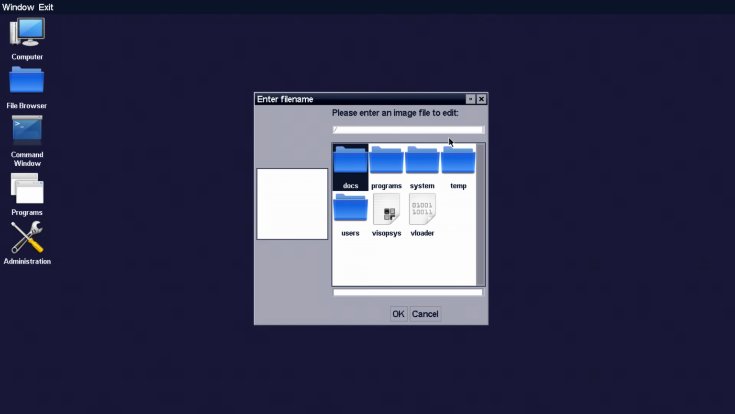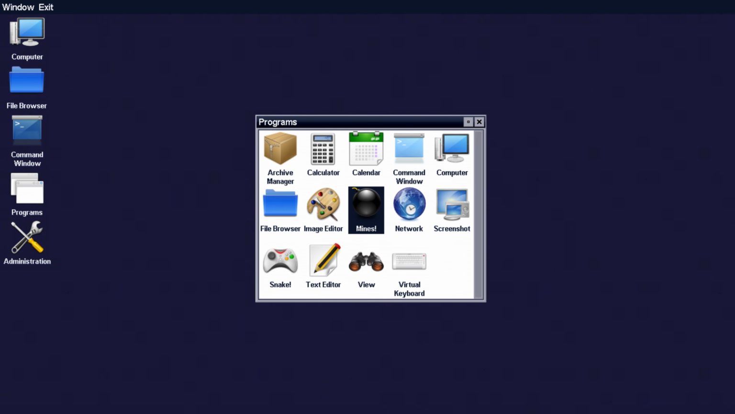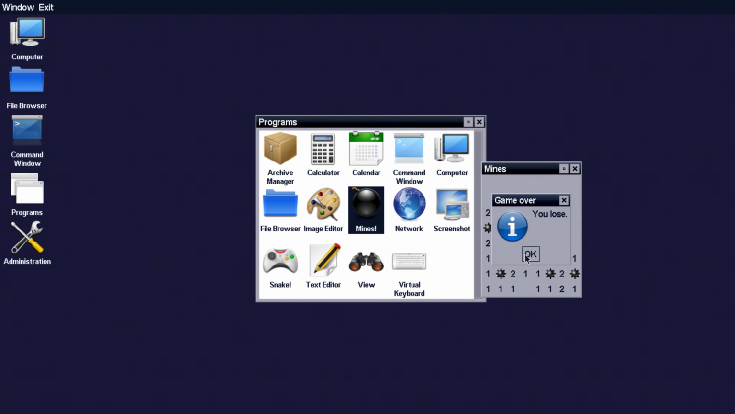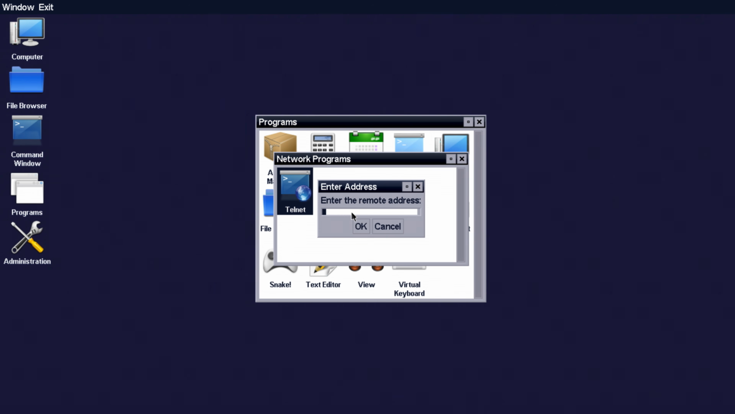Oh, and God, my eyes hurt. You know how when you look at a lot of pixels all at once, like really small pixels? I looked at them for too long and I can still see them even after closing the program. Mines. Oh, we have a working Minesweeper. Okay, network. Telnet. Enter remote address.